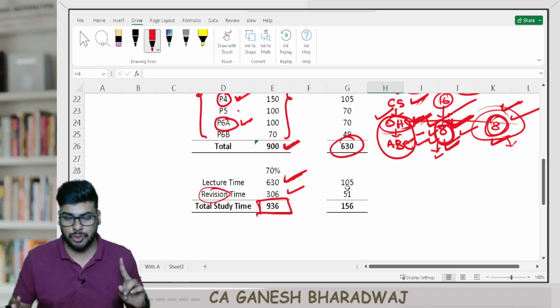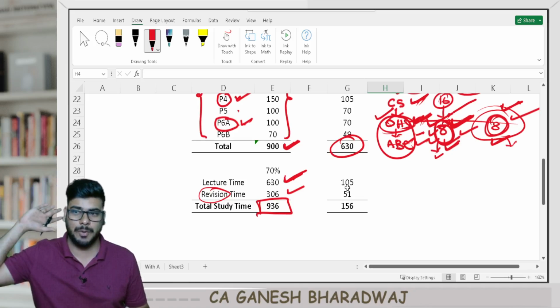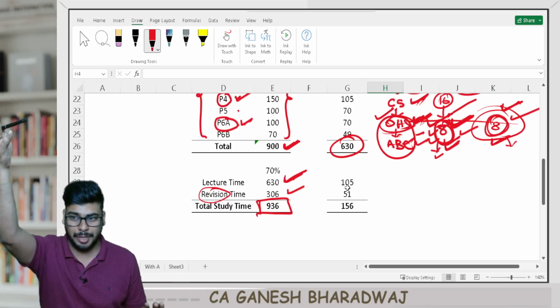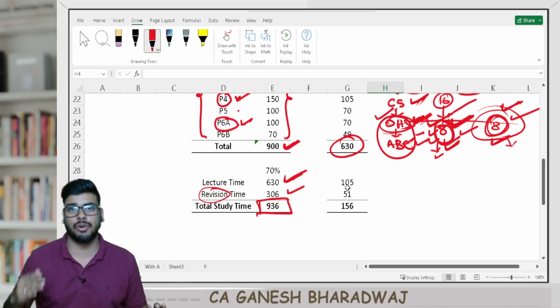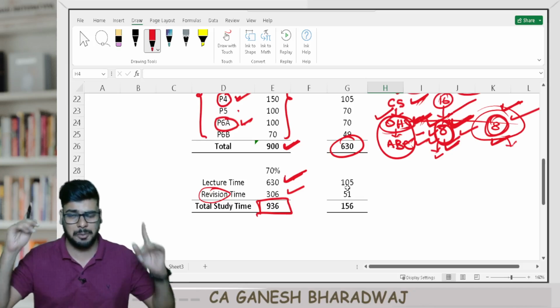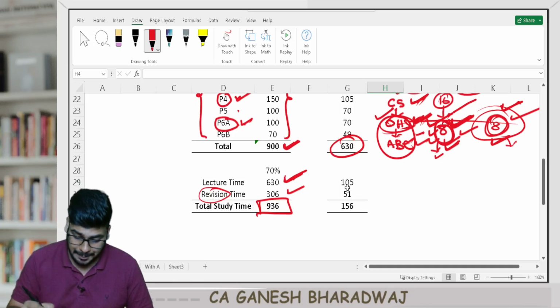Guys, this is only for students who are going to start afresh from now and who are appearing for May 2024. Right? I'm being clear once again. This is not for students who are appearing in the November exam, or for students who are going to write only one group. Please, I'm just making it very clear. For others, please watch it fully. I'm not talking about strategy right now. Clear with this, guys. Right?